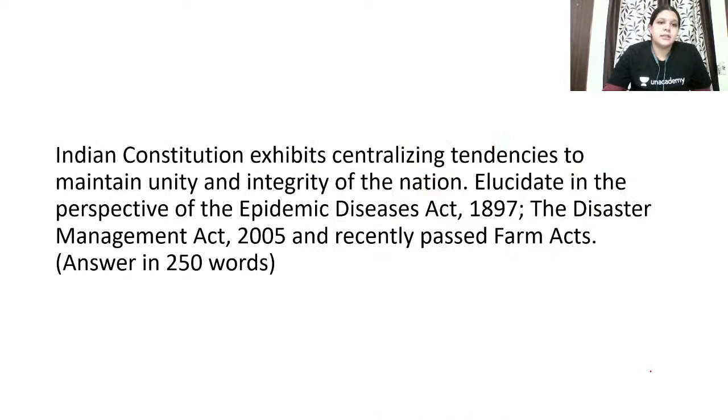Next, a very important and very beautiful question. This is 250 words, which means a 15 mark question. You will have 3 pages. See how I am breaking this question. Indian Constitution exhibits centralizing tendencies to maintain unity and integrity of the nation.